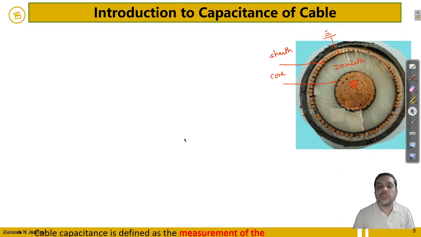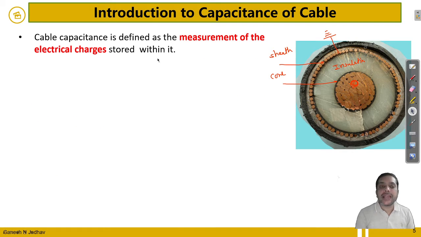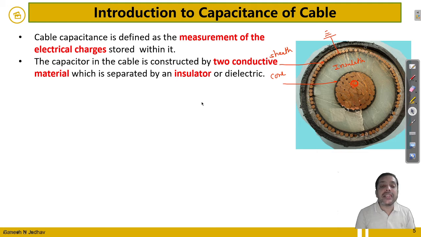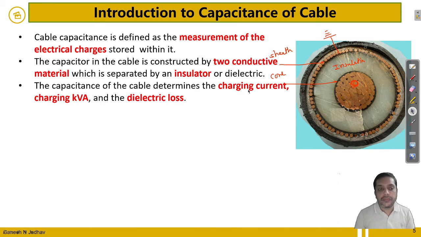Capacitance is defined as the measurement of electrical charge stored. A capacitor in the cable is constructed by two conductive materials, this is one and this is another, separated by an insulator or a dielectric. Capacitance of the cable is used to determine the charging current. Why is it required? Because the charging current is a very important parameter when we are exciting the cable on no load also. What amount of charging current this cable will take is important, then charging kVA and the dielectric loss.